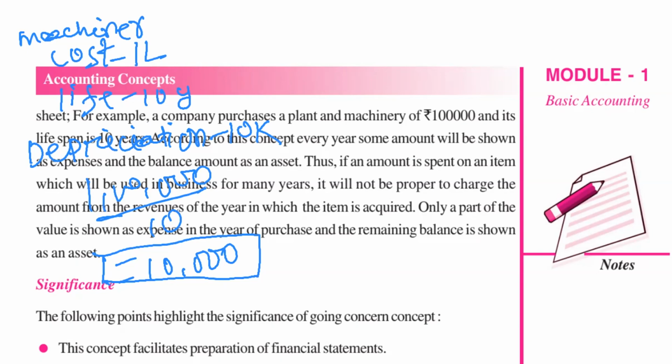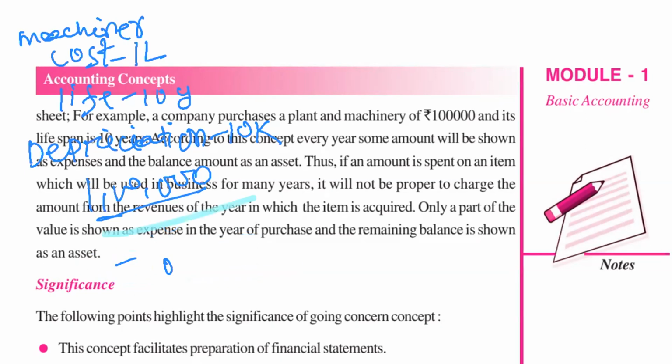Okay. So we purchased one machinery by paying 1 lakh rupees. It will run for 10 years. So 1 lakh divided by 10 years means the per year decrease in value will be 10,000 rupees. Whenever we charge depreciation of 10,000 per year, it means we are assuming that our business will also run for 10 years. That is why we are charging depreciation 10,000, 10,000, 10,000, and we will charge up to 10 years, right?